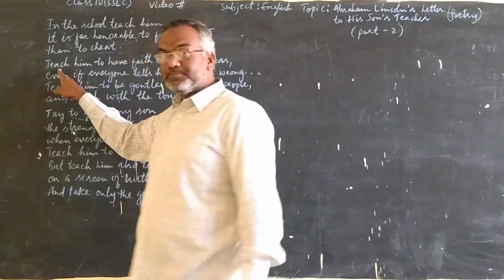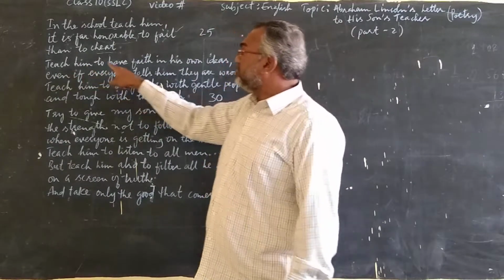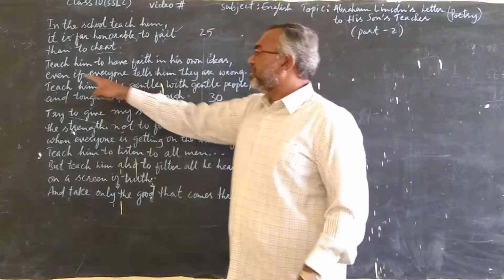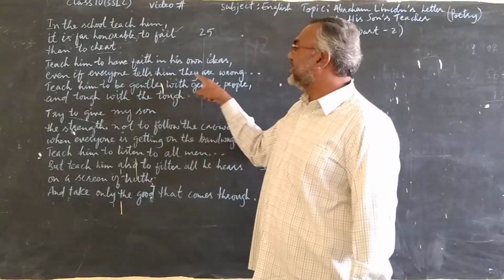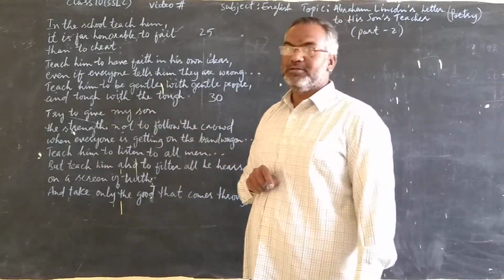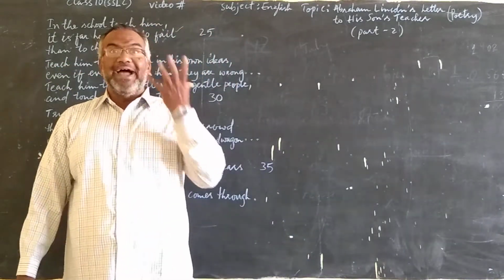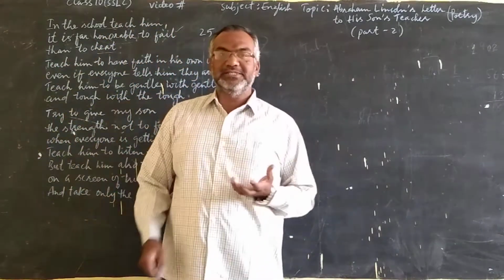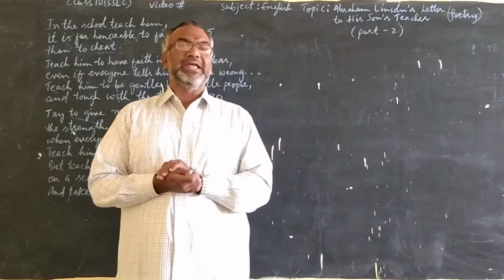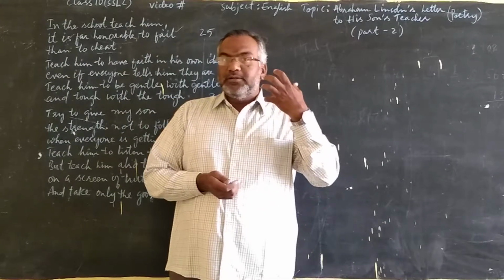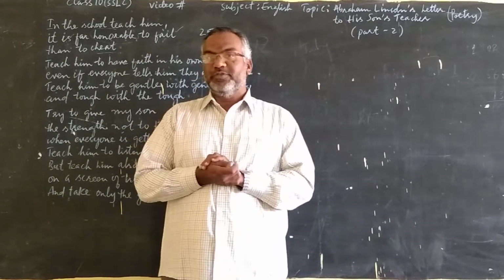And then next, teach him to have faith in his own ideas, even if everyone tells him they are wrong. Sometimes children have good, new ideas in their mind, but they do not bring those ideas out.